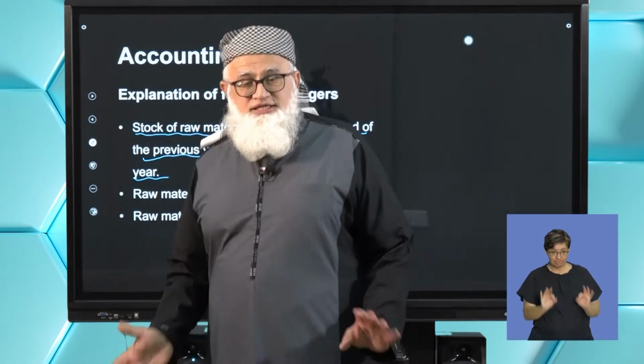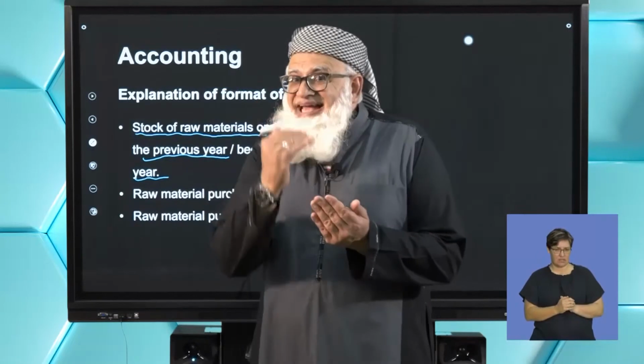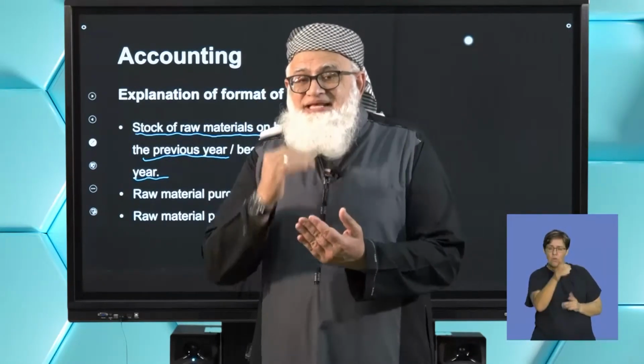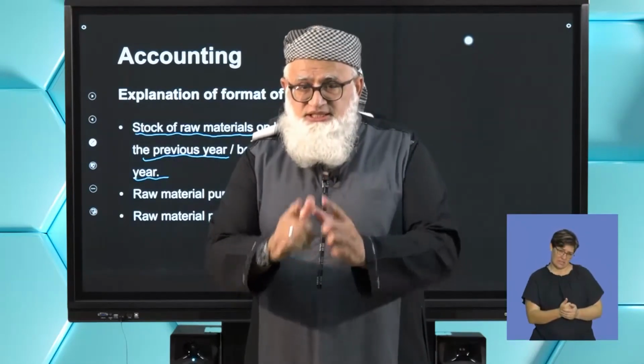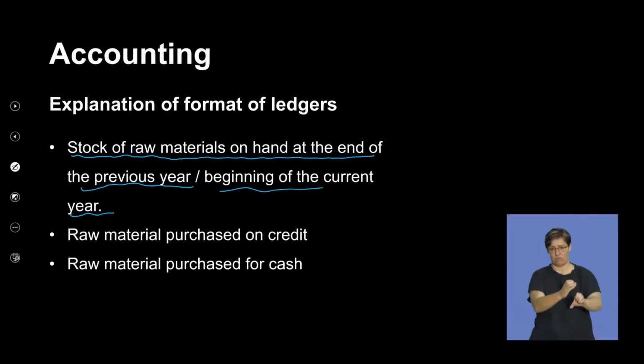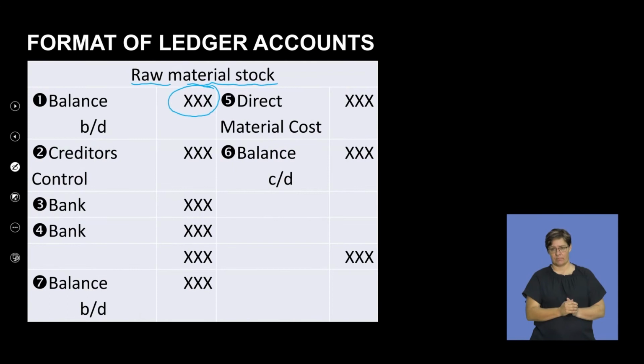Got it? Simple. Now we're taking each item and we want you to understand each item. So please, guys, focus. Now the second item says creditors control as my contra. That means I purchased raw materials on credit.